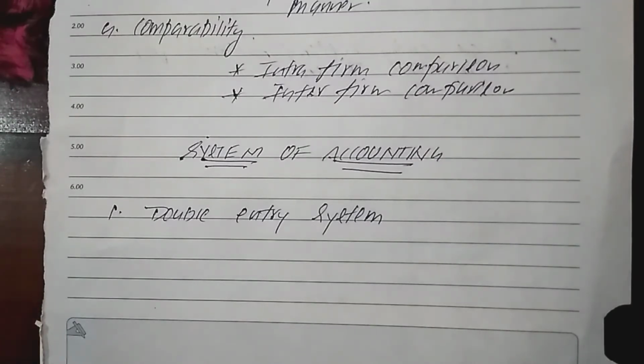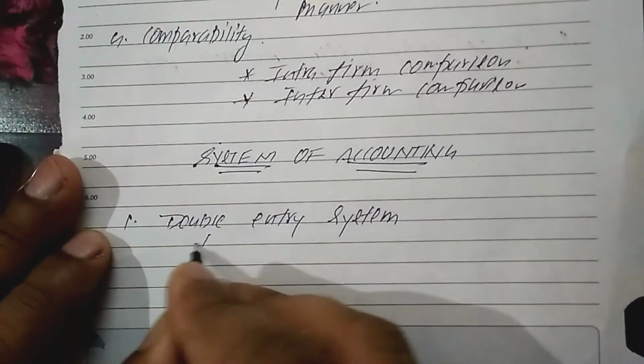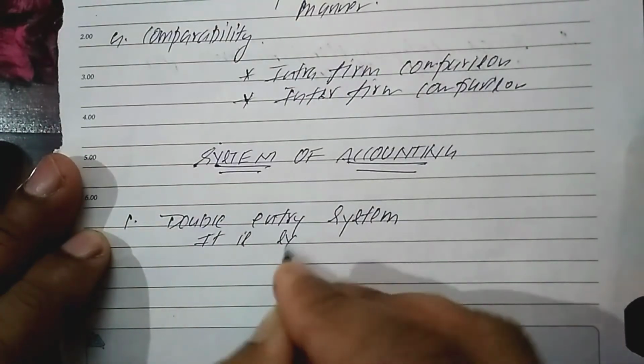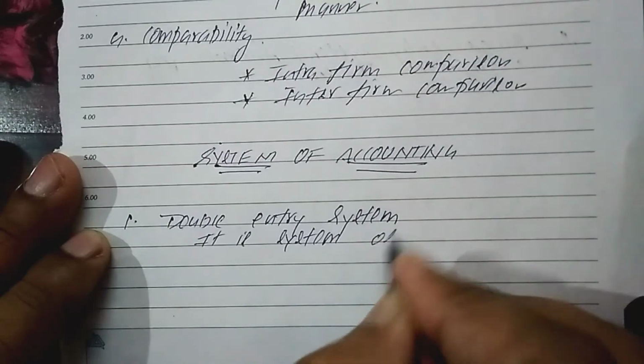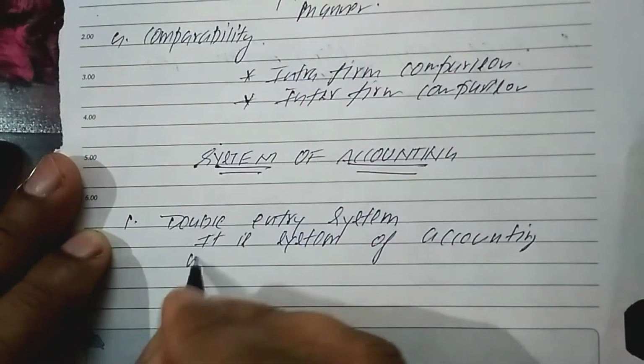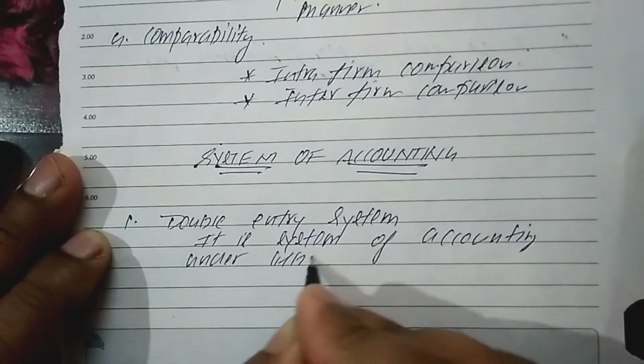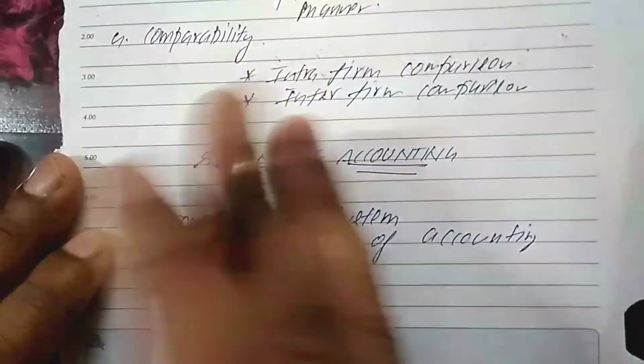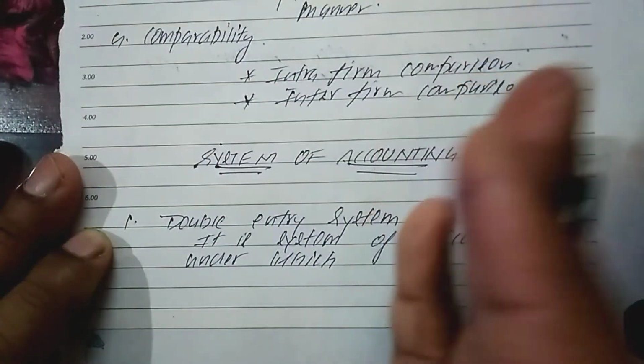If you talk about the systems of accounting, the first system of accounting is the double entry system and the second one is the single entry system. Most of the countries are following the double entry system. What does the double entry system mean? It is a system of accounting under which both debit and credit aspects of accounting are recorded.